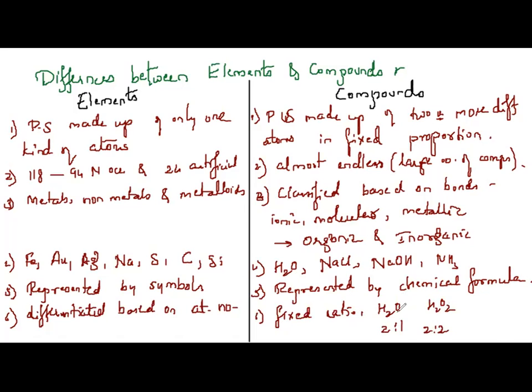And how do you separate elements? Can you separate them by heating? No, elements are not separable. Elements cannot be broken down by chemical reactions. Compounds can be easily separated into simple substances by chemical reactions. You can separate compounds by chemical methods, not physical methods. You cannot say I will heat water and separate hydrogen and oxygen. If you want to separate compounds, you have to go for chemical methods.